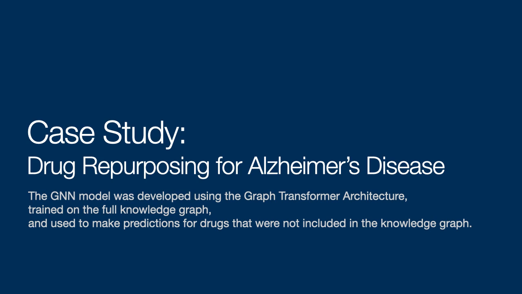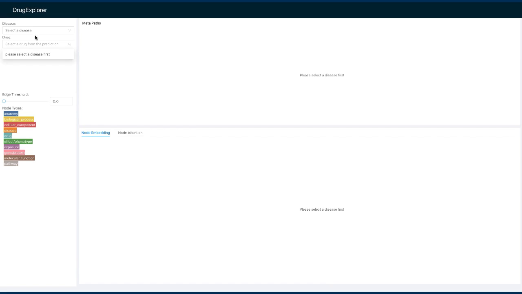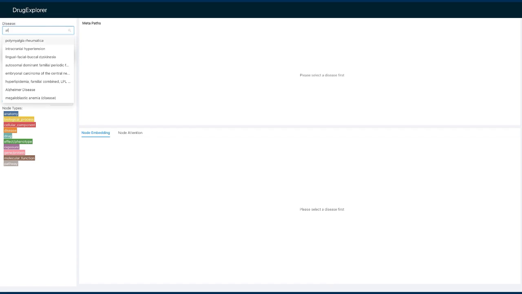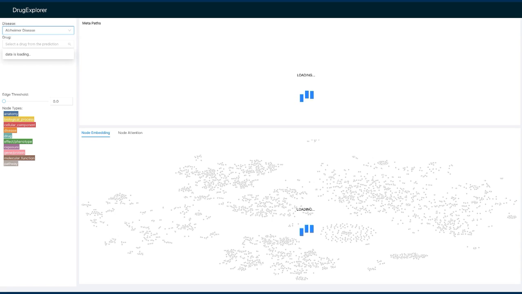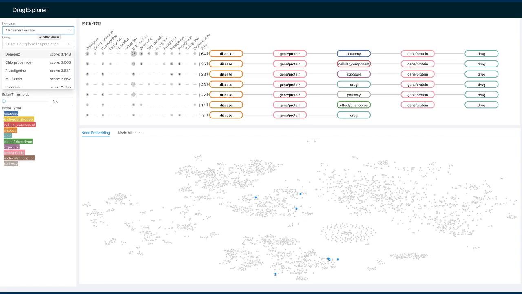We then demonstrate the proposed visualization tool using a case study, where we predict and provide visual explanations for drug repurposing for Alzheimer's disease. Note that the GNN model used here only generates predictions for drugs that are not connected with Alzheimer's disease in the training graph.